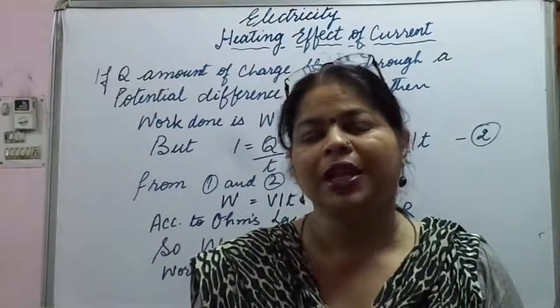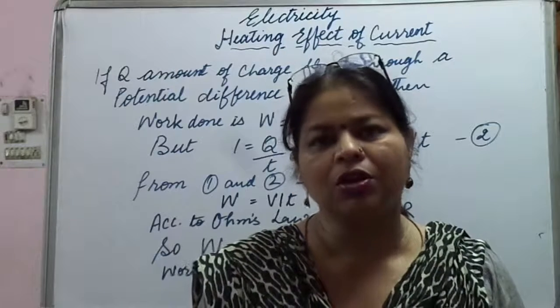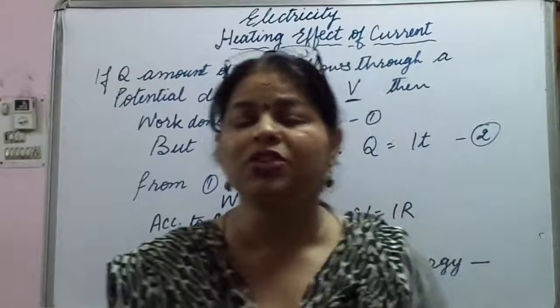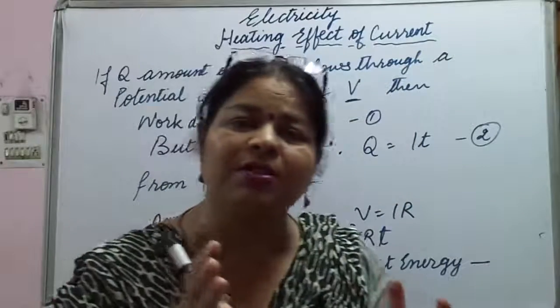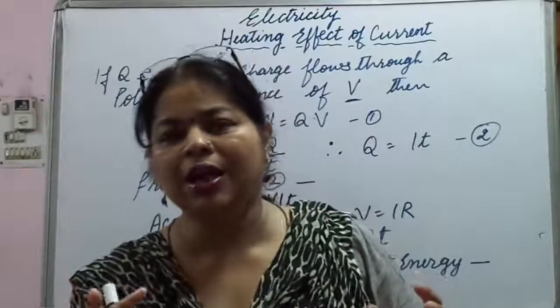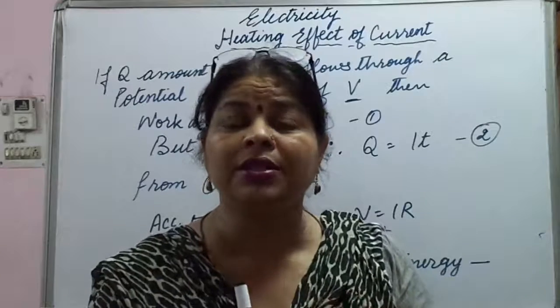Fine. So when electric current flows through the element or the conductor, what happens? The flowing charges suffer some resistance, meaning the electrons that are moving are resisted.